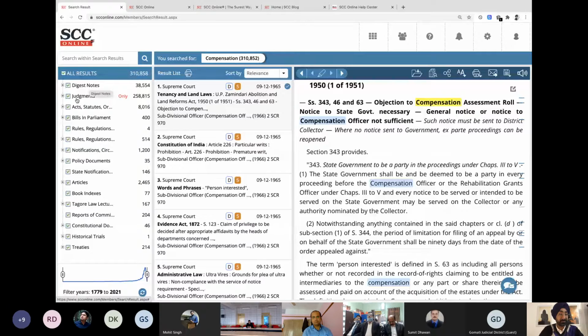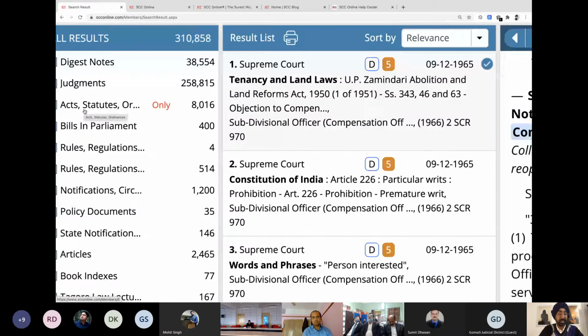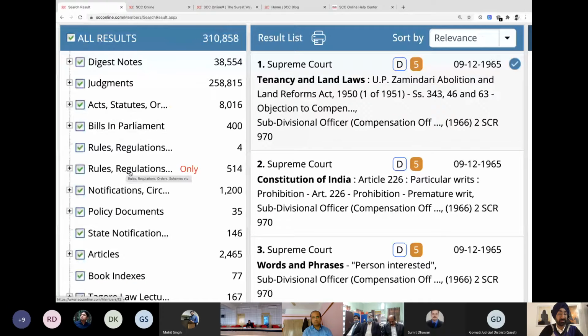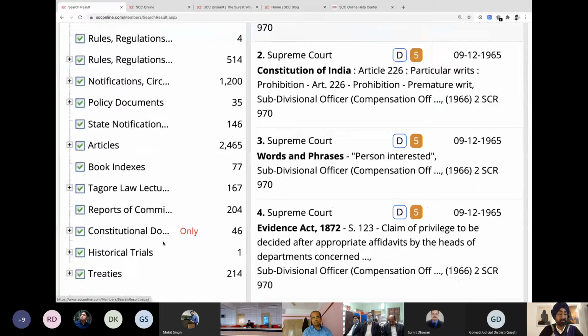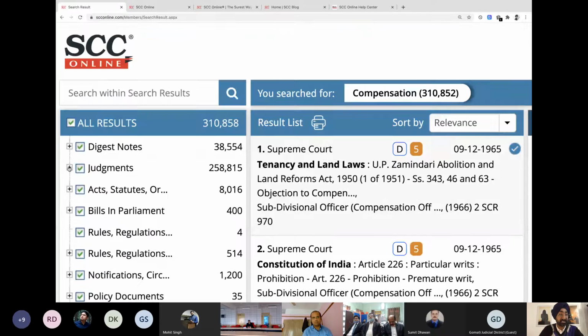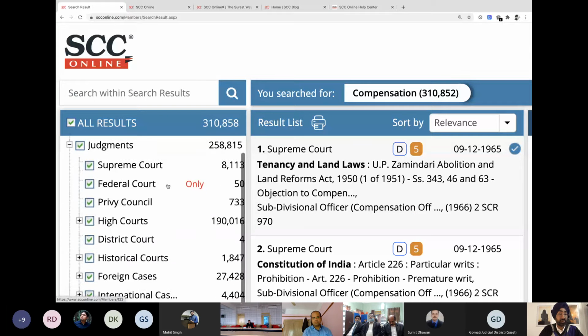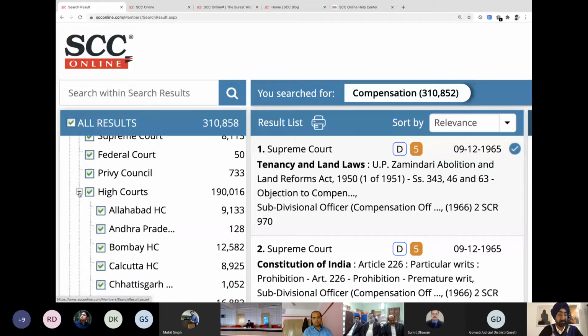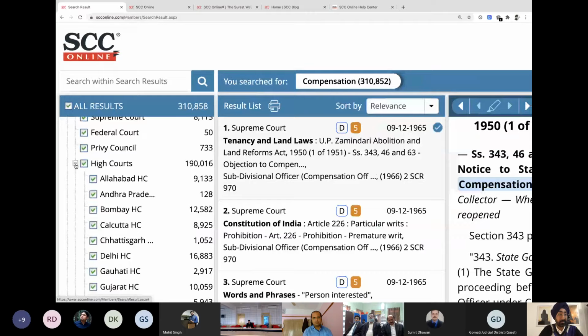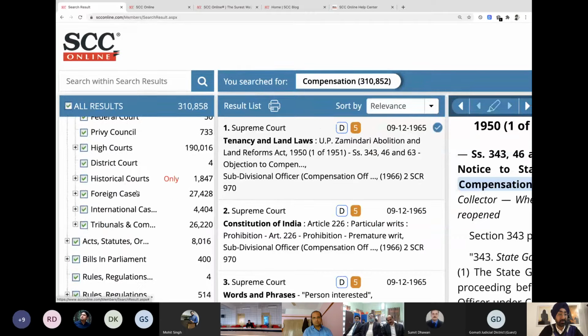Then judgment has been searched. Let me zoom in a bit. Acts, bills, rules, regulations, notification, articles, reports of commission, constitutional documents, treaties, everything has been searched. And if I click on the plus sign of judgments, you have Supreme Court, you have your Federal Court, you have Privy Council, all the High Courts. If I click on the plus sign of High Courts, High Court wise information will start pouring in. And then you have District Court, foreign cases, then tribunals, all that comes over here.